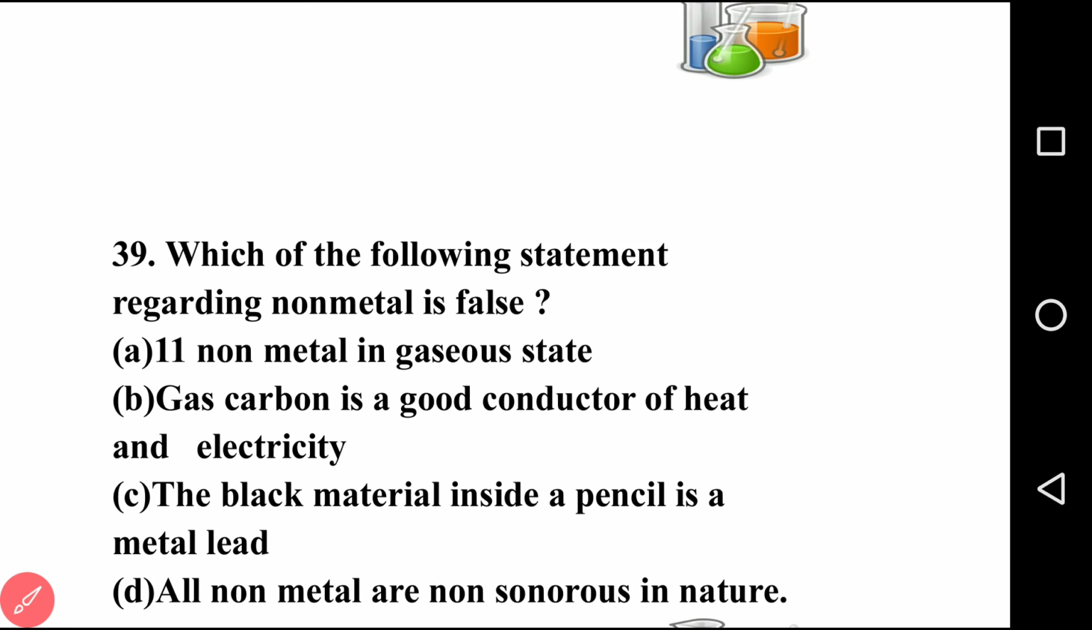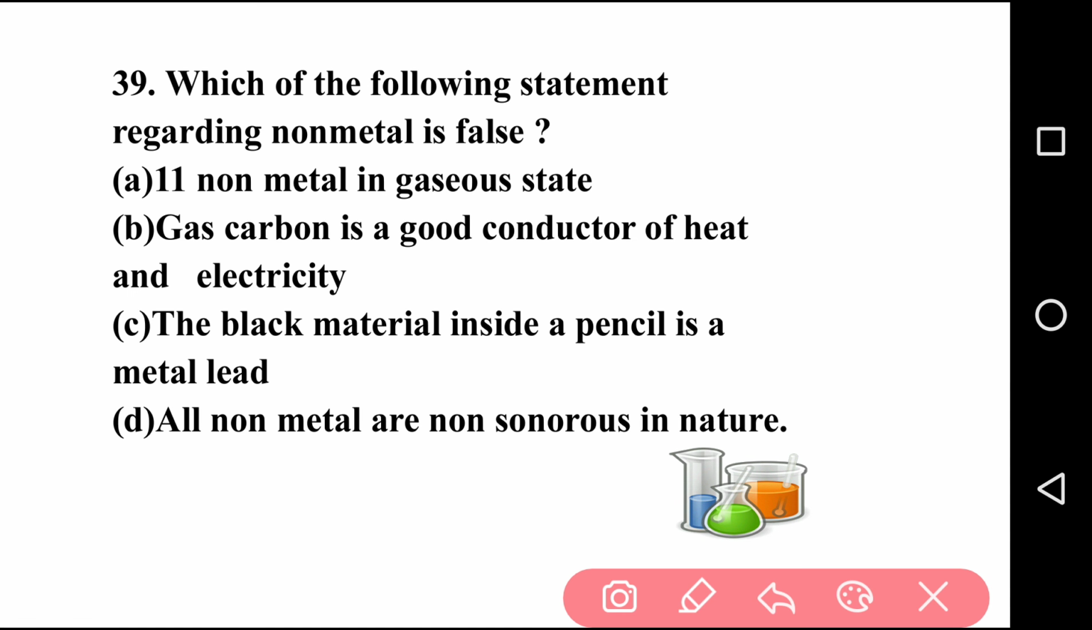Going to next question, question number 39, also a slightly lengthy question. Which of the following statements regarding non-metals is false? First is 11 non-metals are in gaseous state. Second option is carbon is a good conductor of heat and electricity. Third is the black material inside the pencil is lead metal. Last is all non-metals are non-sonorous in nature.